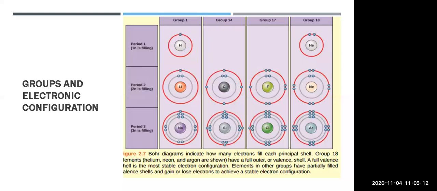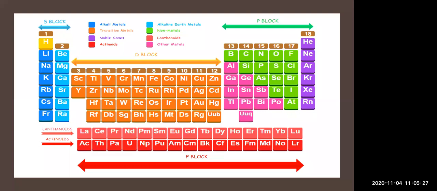Now groups and electronic configuration. As you know, within a period, the neighboring elements differ slightly in their properties, while distant elements differ widely in their properties. Suppose lithium is there, and I consider another element, fluorine.